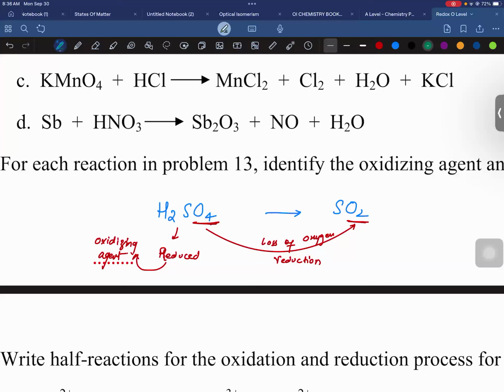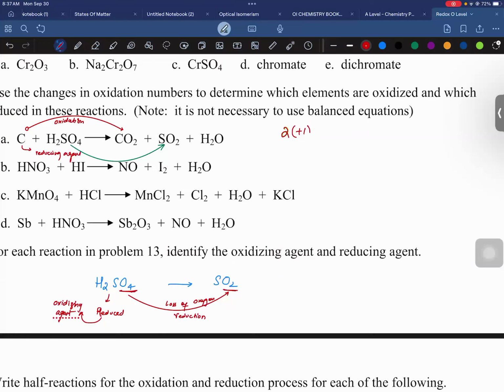So 2 into 1 is 2, plus sulfur, minus 4 into 2 is 8, is equal to 0. Then 2 minus 8 is -6, so sulfur is +6. The charge of sulfur in H2SO4 is +6.